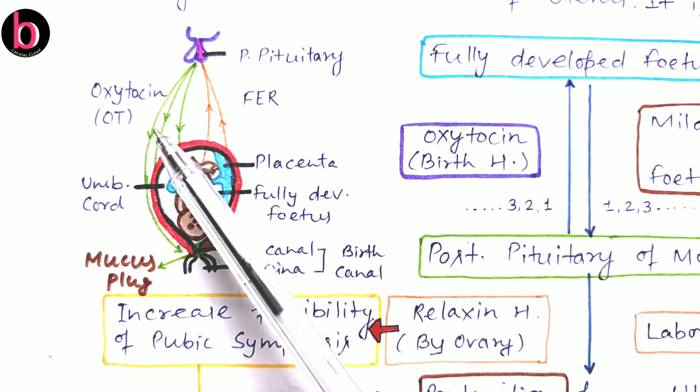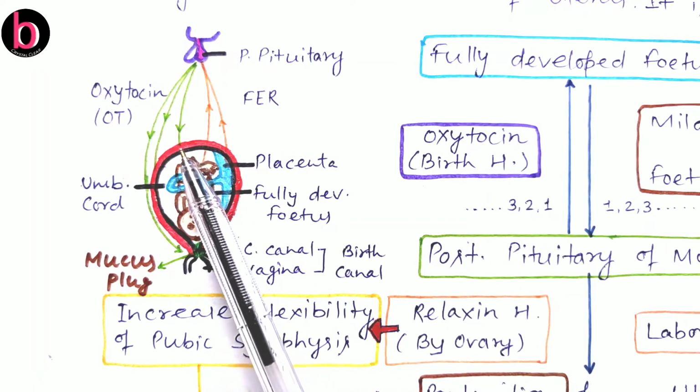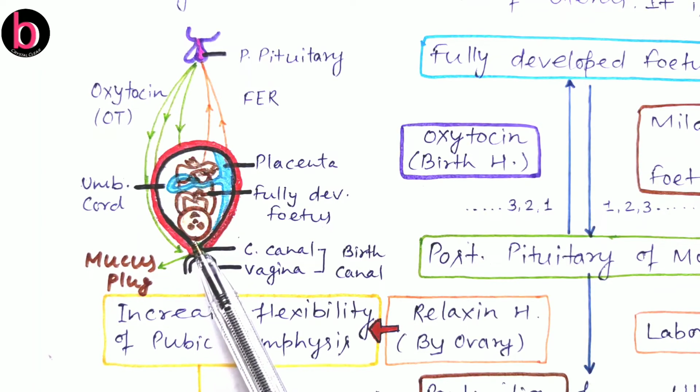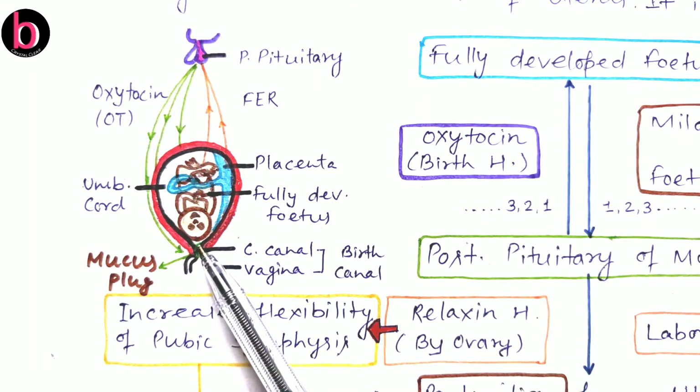This oxytocin by blood reaches the uterus as well as its muscles, and this will cause more and more contraction in the uterine muscles, that is in the myometrium, and this will also lead to expansion of the cervical canal.